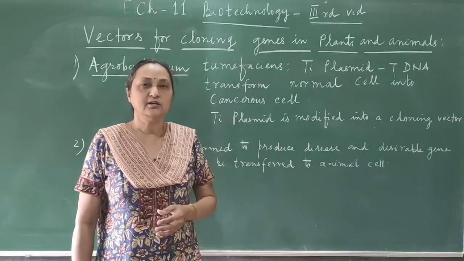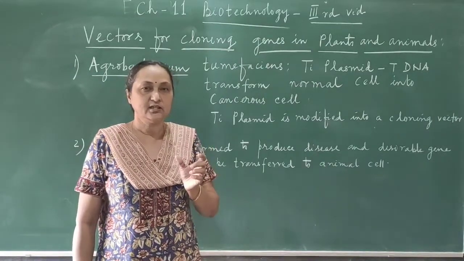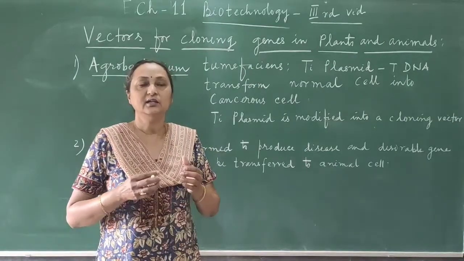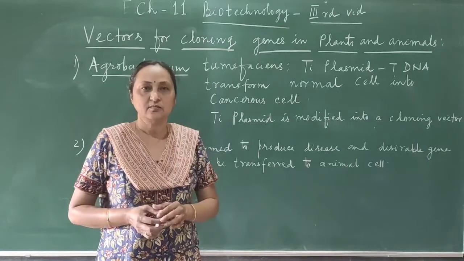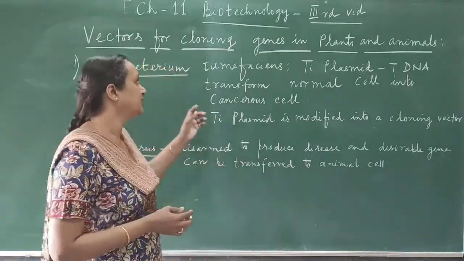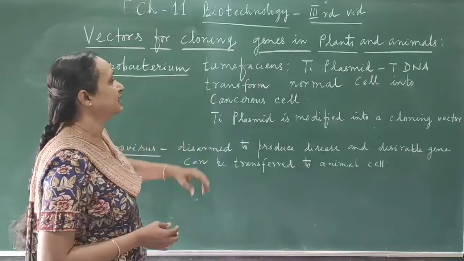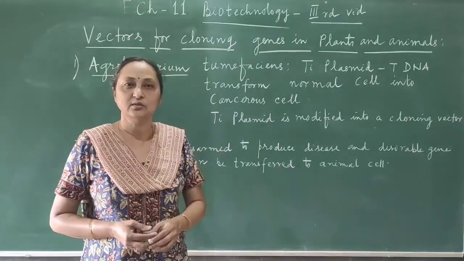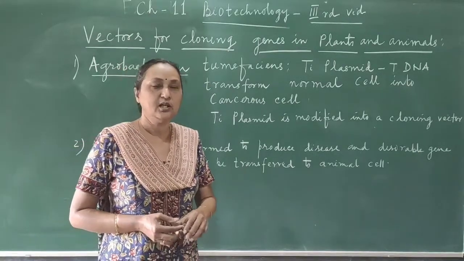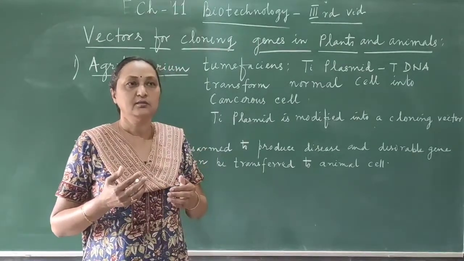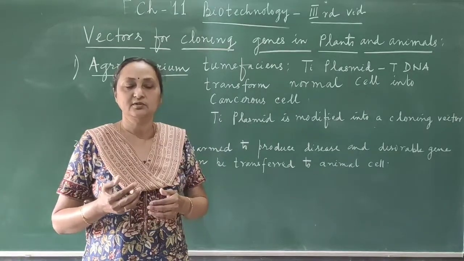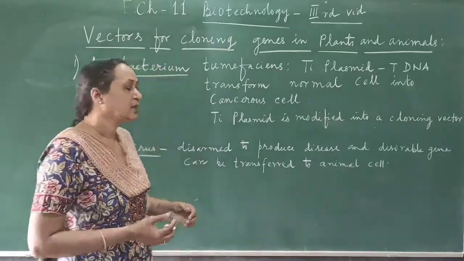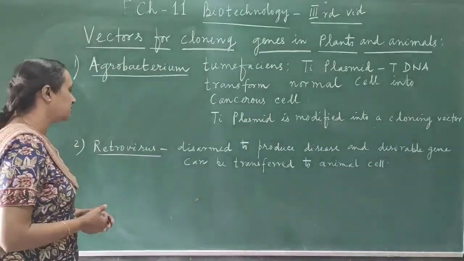But nowadays in biotechnology, that T-DNA is cut, and in place of the T-DNA we add the DNA of desirable interest, so that the Agrobacterium is no more pathogenic and it can transfer the DNA into the host cell, and that DNA can express itself in the host cell. So this is the way the pathogenic organism, Agrobacterium, is used for a useful purpose in biotechnology.